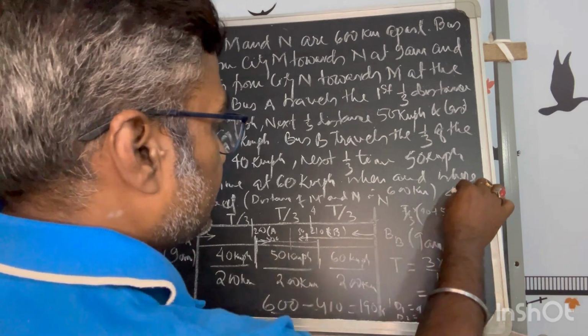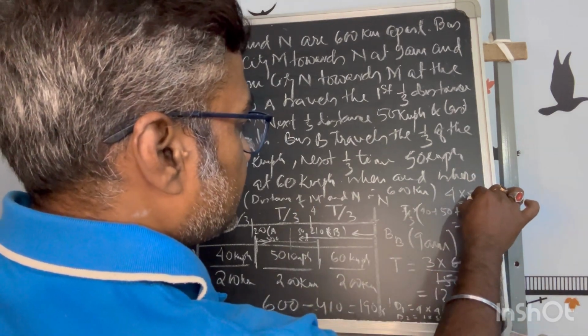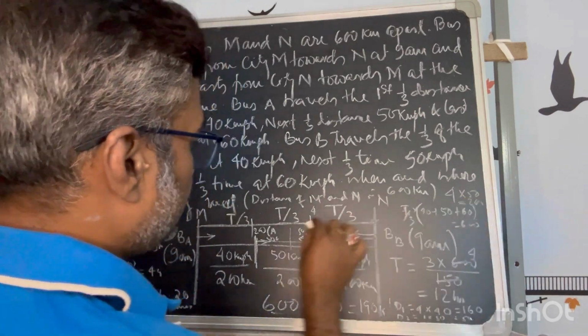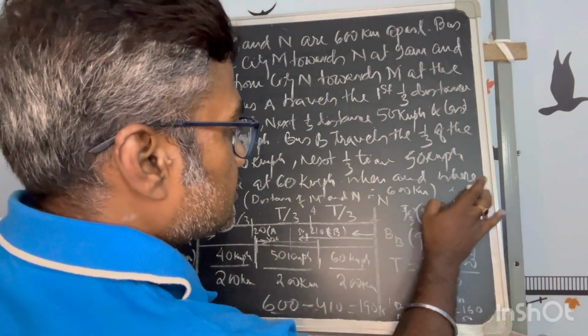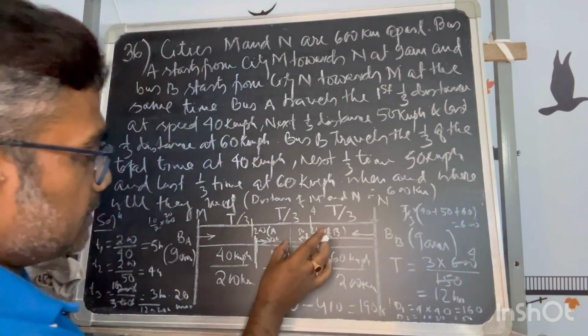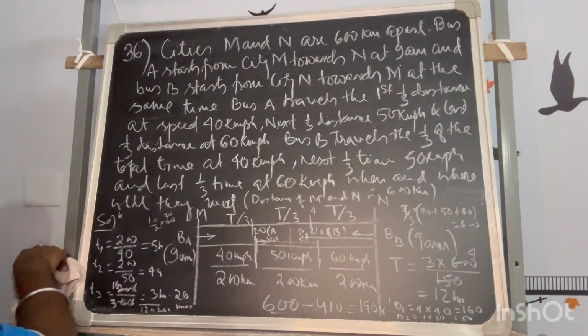For B I am taking 4 hours into the speed 50. So further he has to go 200, but the remaining distance is 190. So he will not change his gear. That means he is maintaining 50 and A is also maintaining 50. So that is concluded.